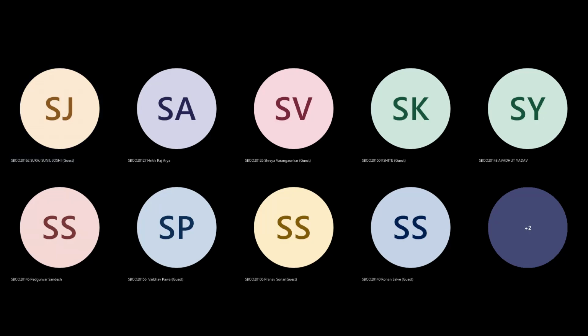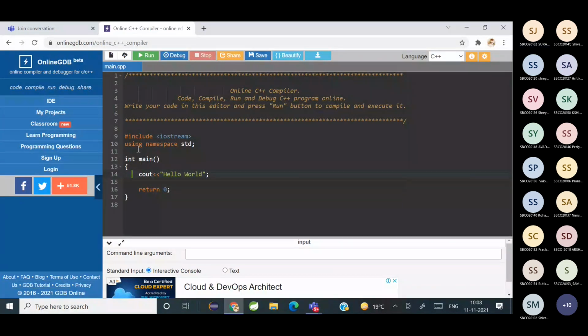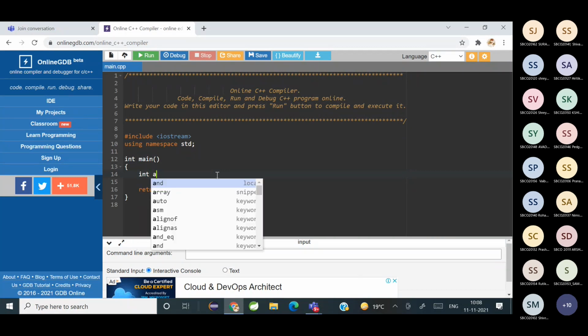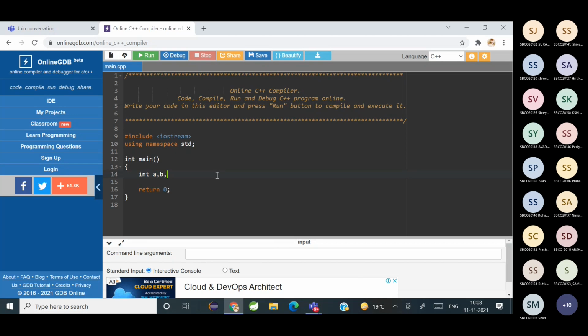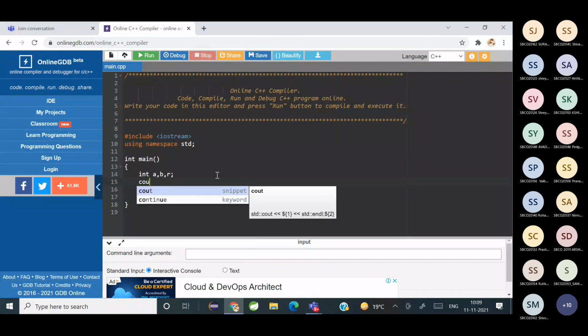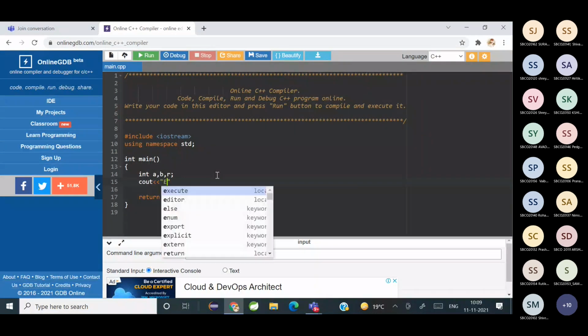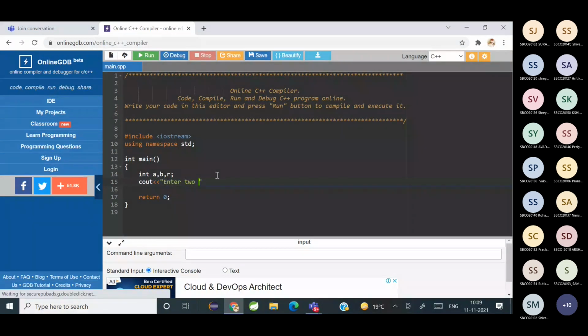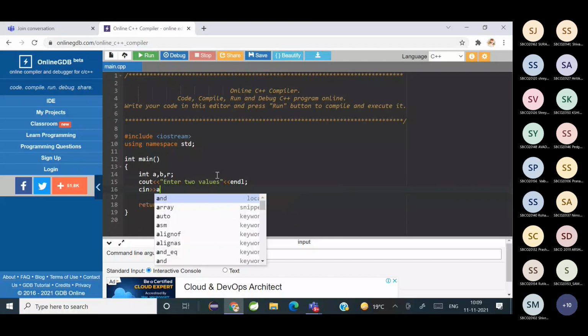Okay, so we'll just see that example again. We had the divide by 0 example. We declared int a, b, and the result, and we asked the user to enter two values, and it was accepted.